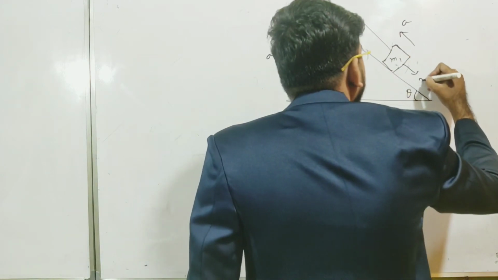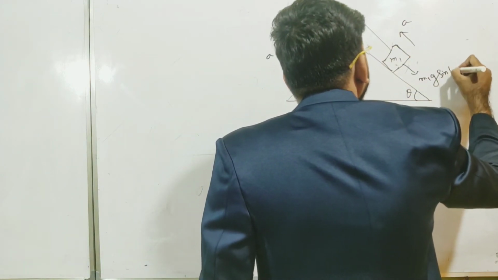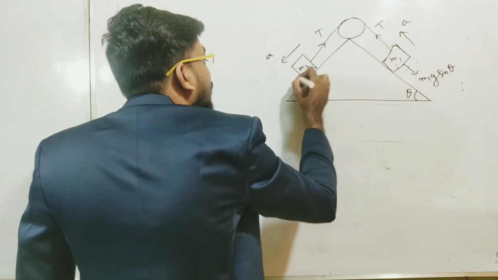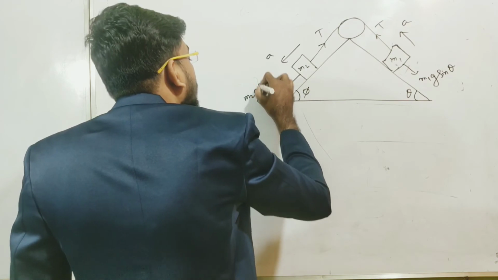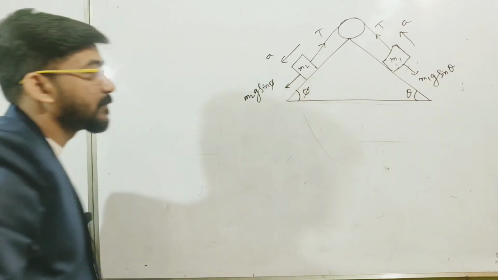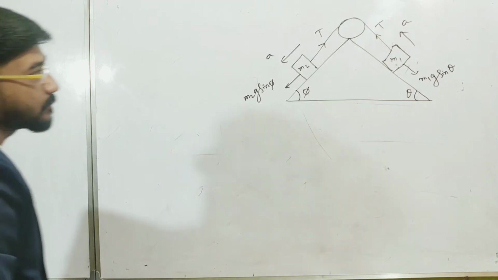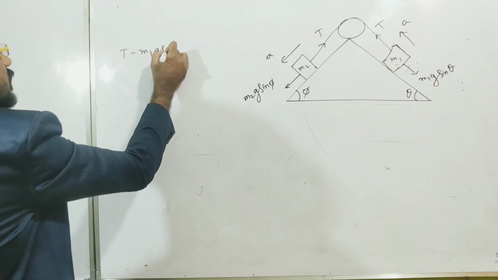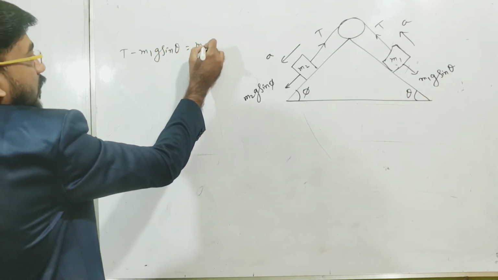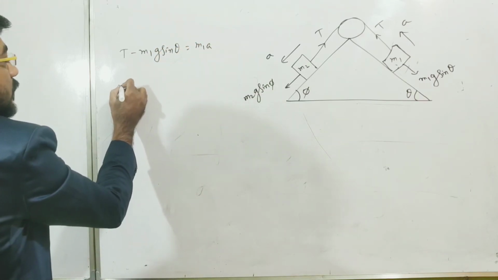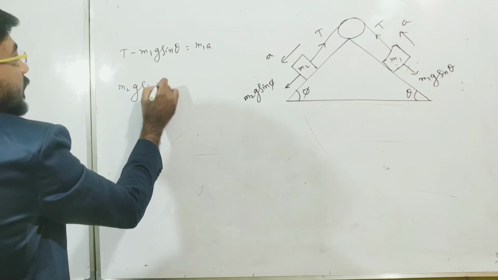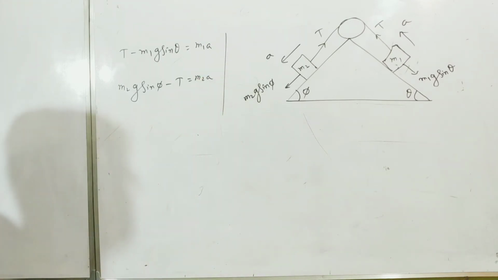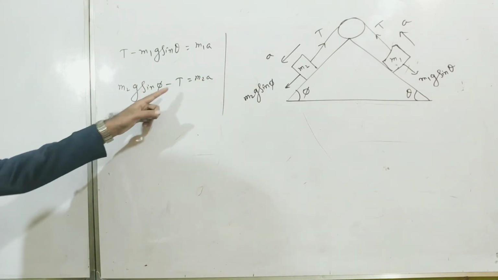You can see in this direction it is m1g sin theta, in this direction it will be T, and along this direction T, and along this direction m2g sin phi. So what will be the equation of motion for this object? We have T minus m1g sin theta is equal to m1a, and for this object it will be m2g sin phi minus T is equal to m2a. Now again you should solve these two equations, you will get T and a.